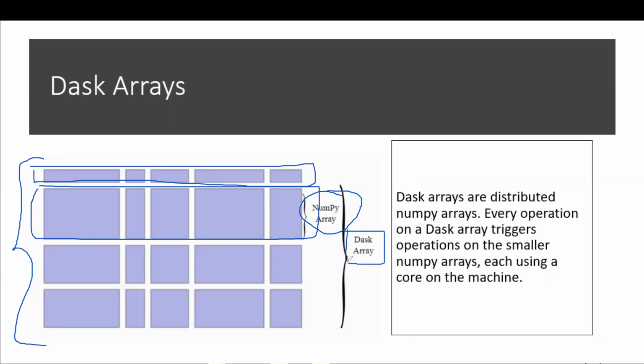Now when I talked about memory issues, let's say you have a 4 GB system and a data set with an array with a lot of values in it, and you're not able to scale it using your 4 GB system. What Dask does in that scenario is break this entire array down into chunks. This would be one chunk, this the second, third and fourth. And it's up to your system, and up to you, to break it down into various chunks. We will see that in code as well. So this is what Dask arrays consist of.